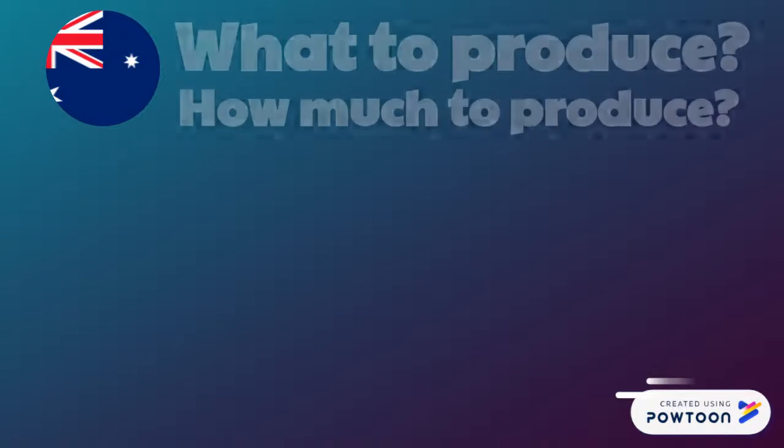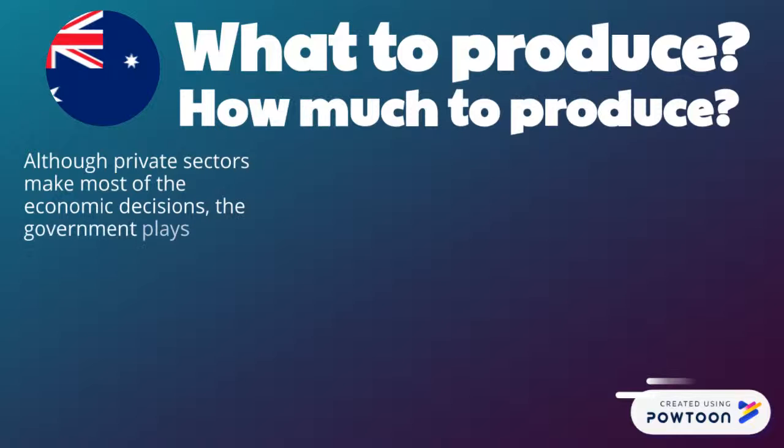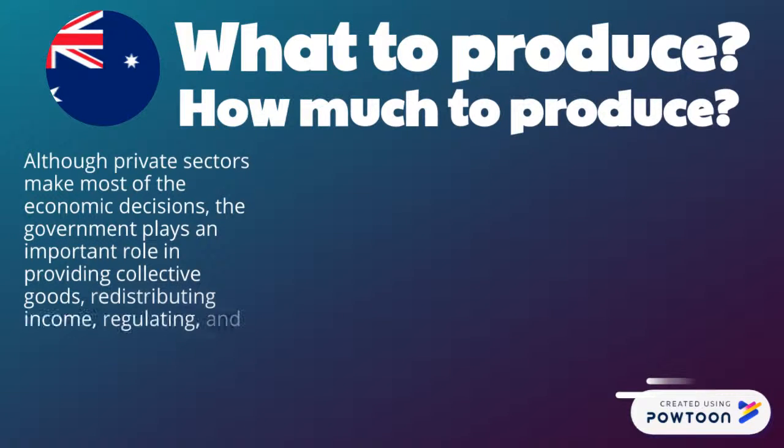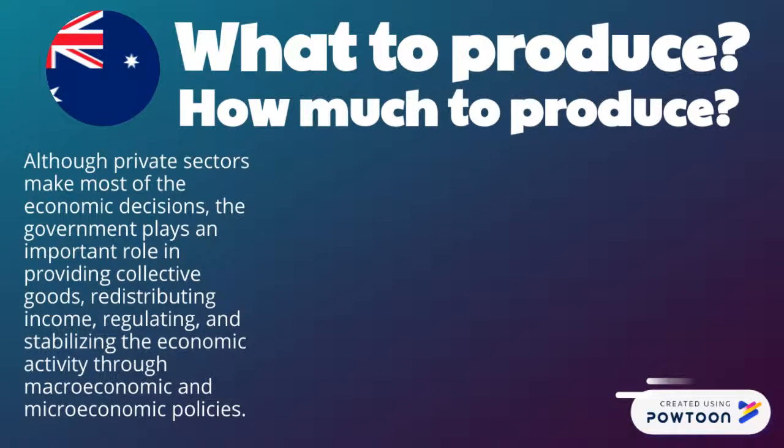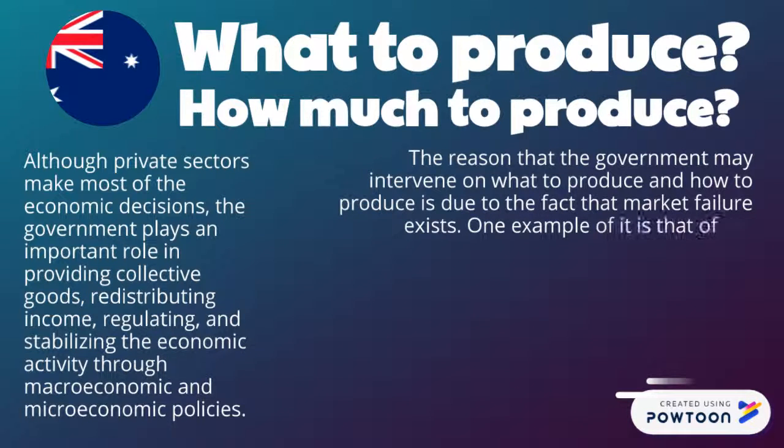Four economic questions of Australia: what to produce and how much to produce. Although private sectors make up most of the economic decisions in Australia, government still plays an important role in providing collective goods, redistributing income, regulating and stabilizing the economic activity through macroeconomic and microeconomic policies. The reason that the government may intervene on what to produce and how much to produce is due to the fact that market failures exist.